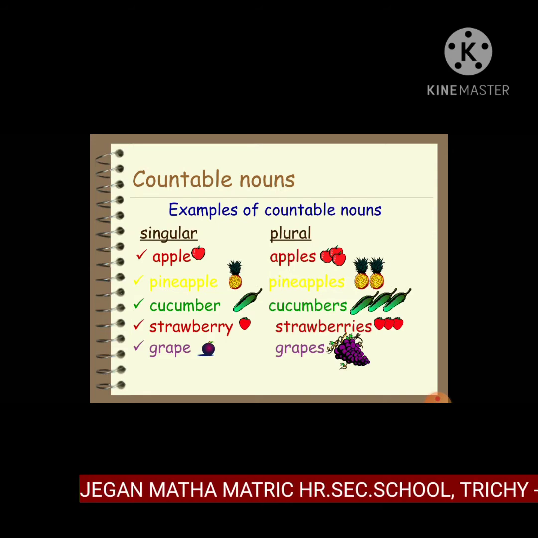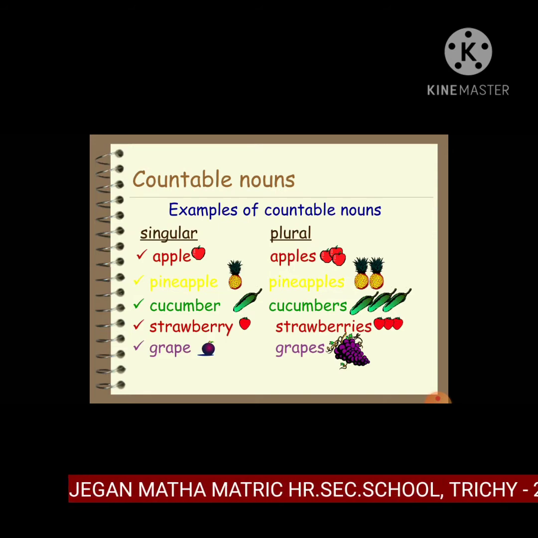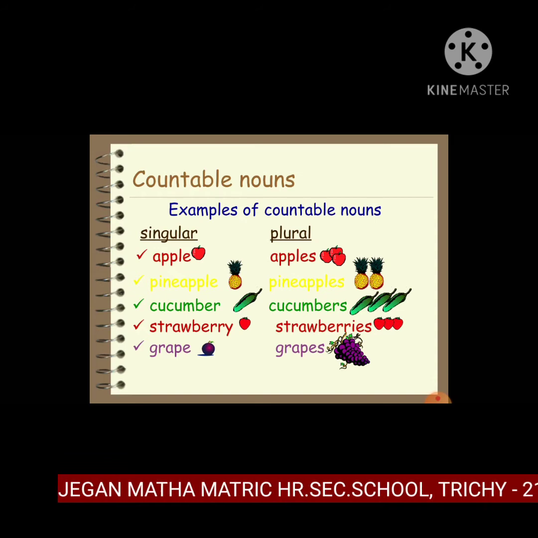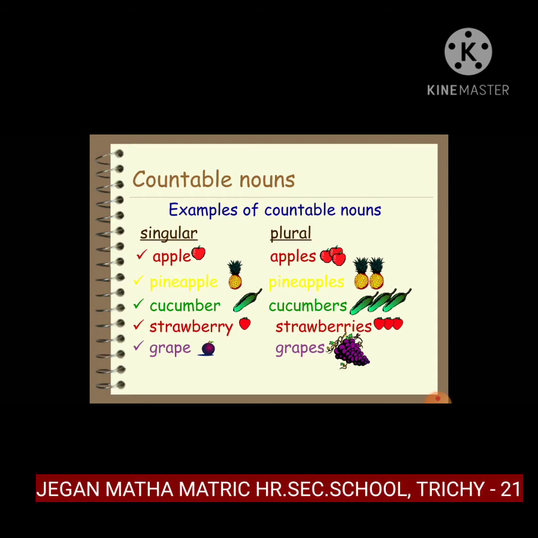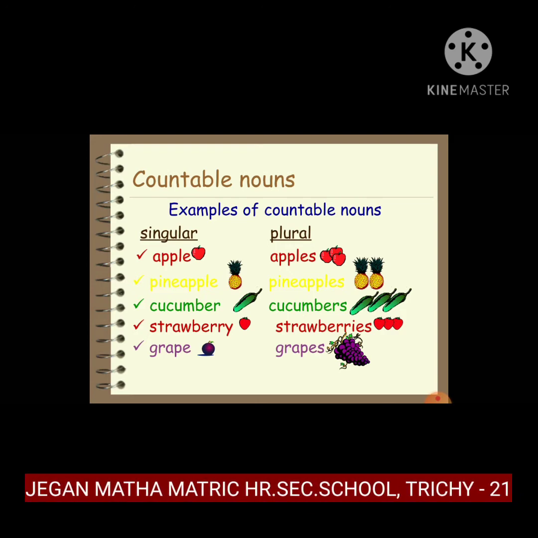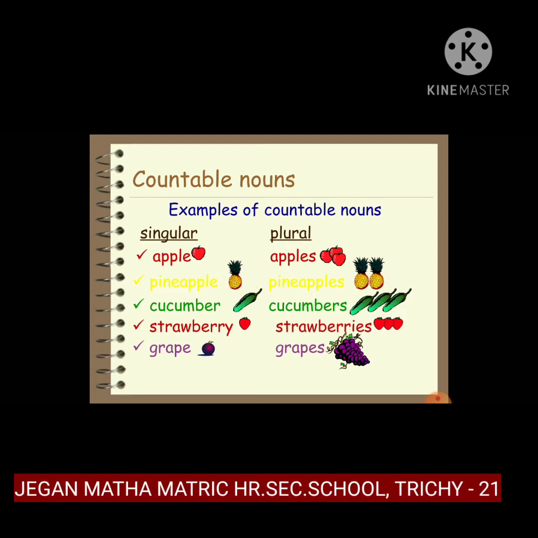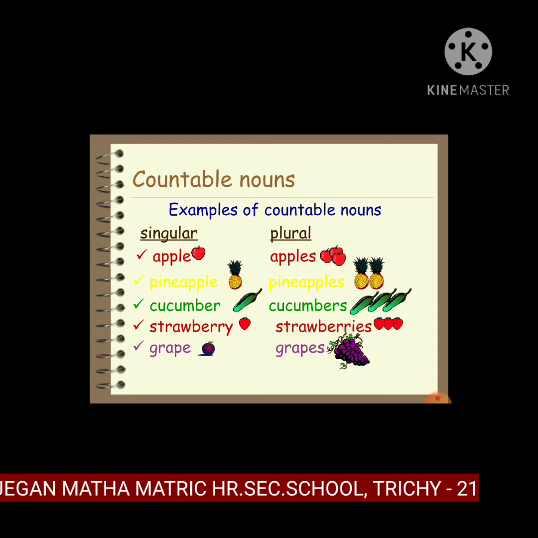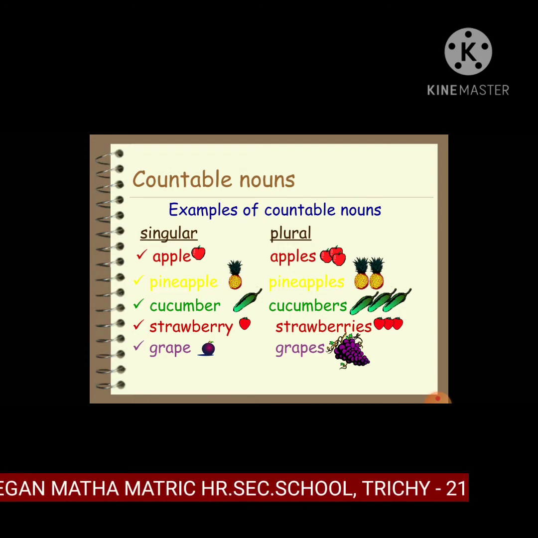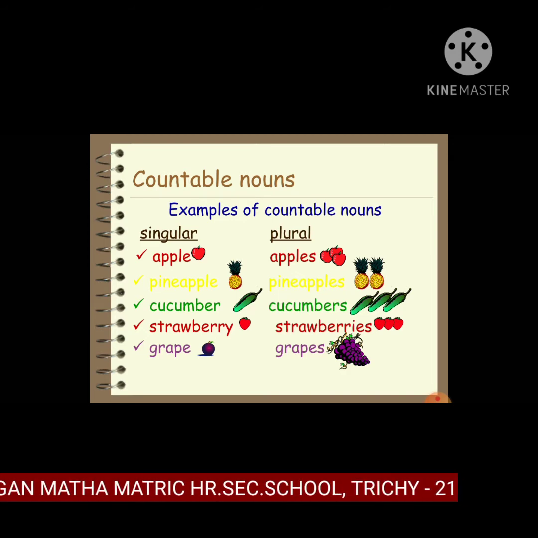Examples of countable nouns: singular apple, plural apples; pineapple, pineapples; cucumber, cucumbers; strawberry, strawberries; grape, grapes. Singular we can count and plural we can count, called countable nouns.